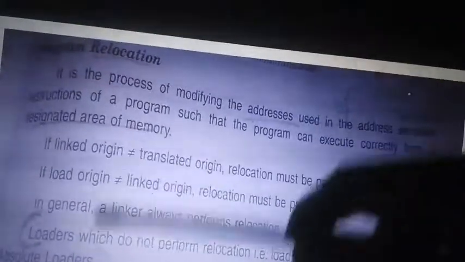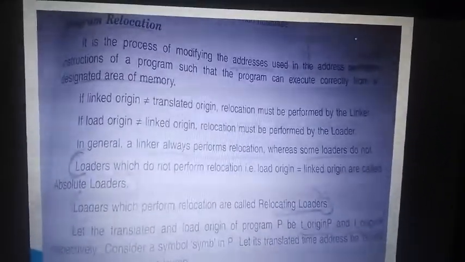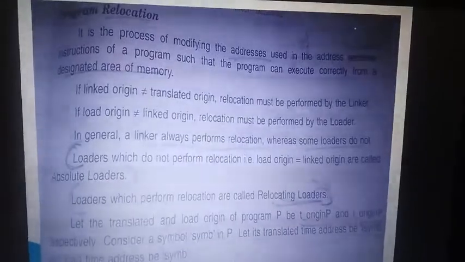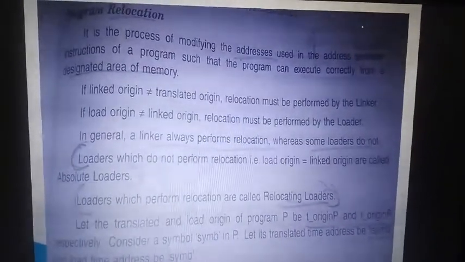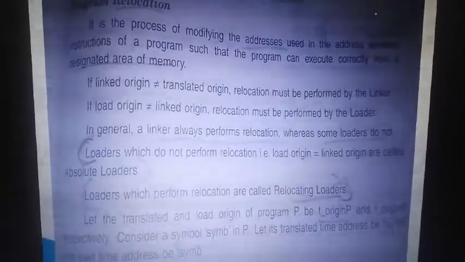So definitely your source program is converted to an object program, then it is loaded. So there is a relocation. What is relocation? Relocation is nothing but modifying the address of address sensitive instructions of a program. Clear? So that it should be in a designated memory.